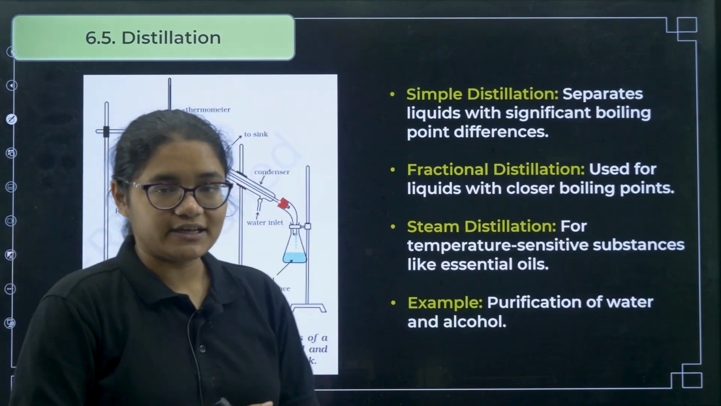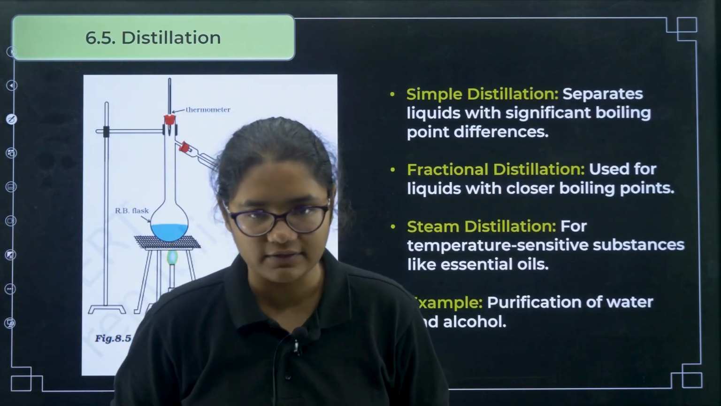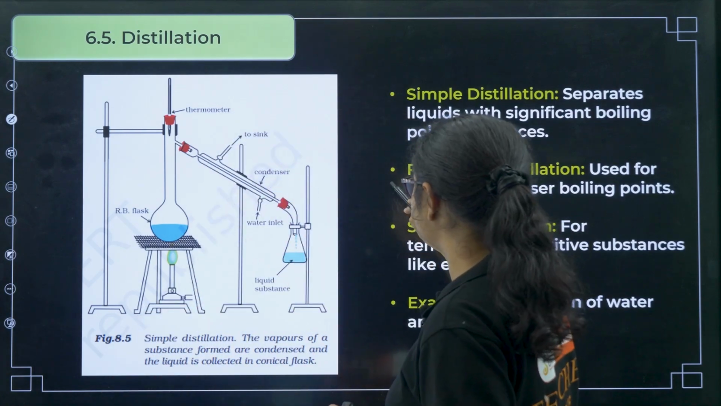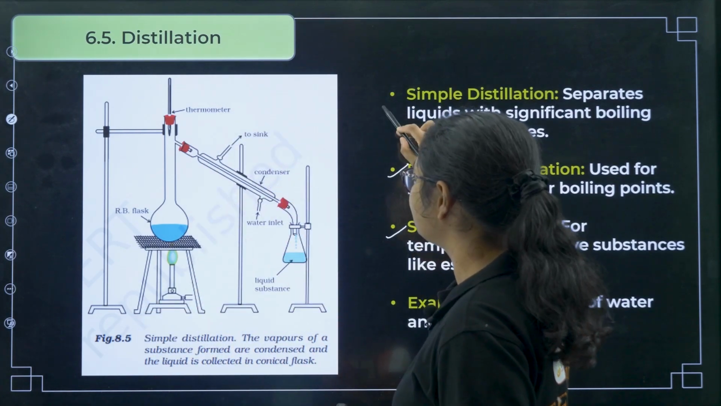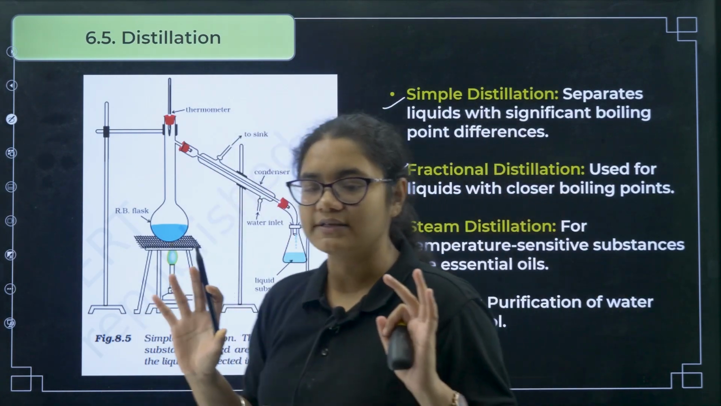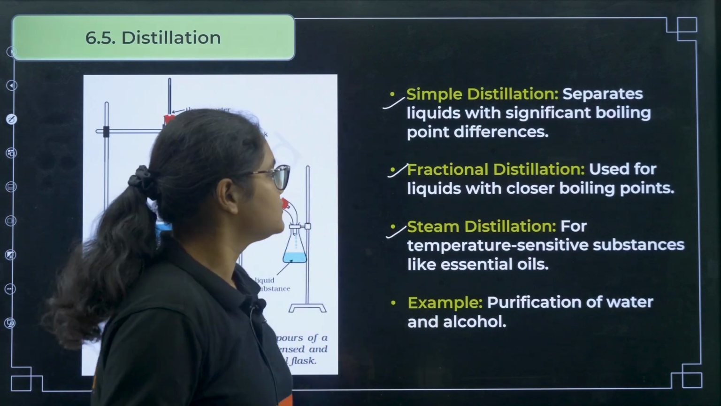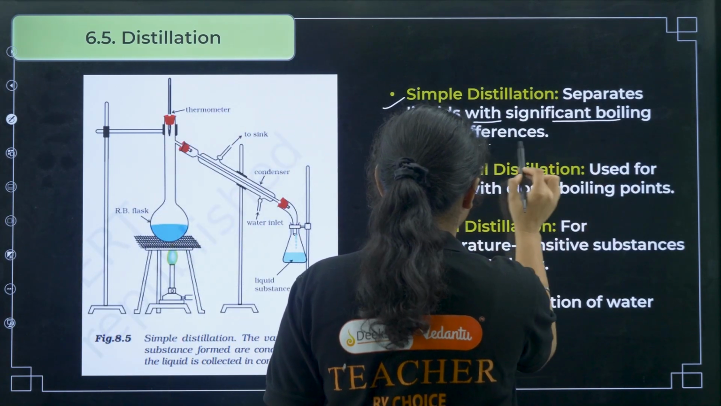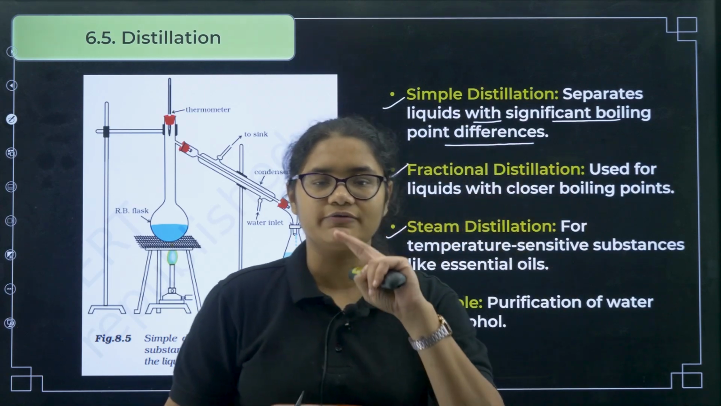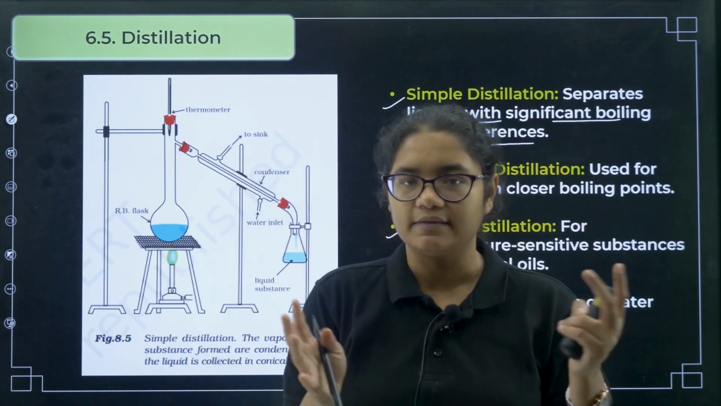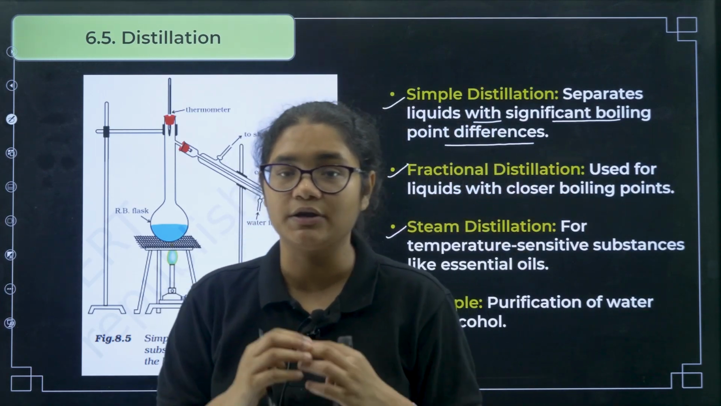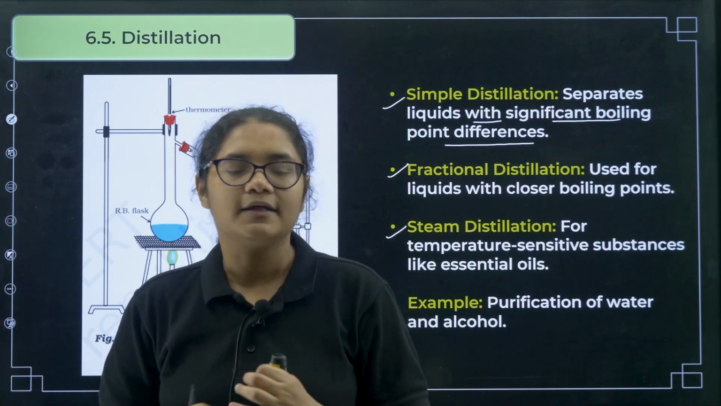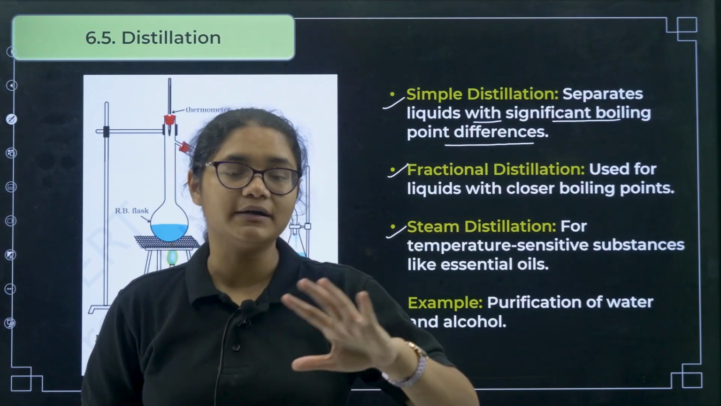Next we have distillation. Distillation is again of three types: simple distillation, fractional distillation and steam distillation. Now, what is simple distillation? It is used to separate liquids with a significant boiling point difference. Suppose you have two liquids A and B mixed with each other and you want to separate A and B, then you use simple distillation.